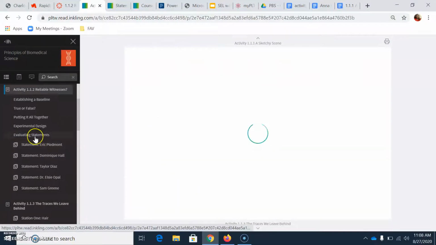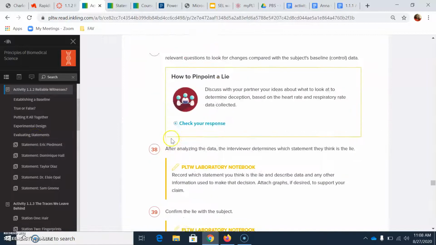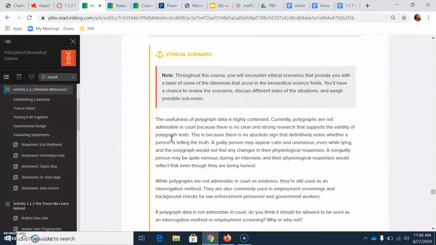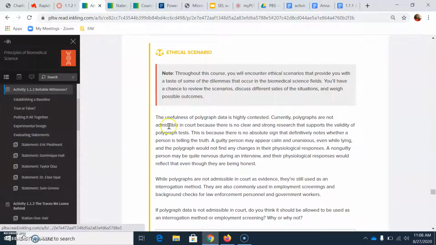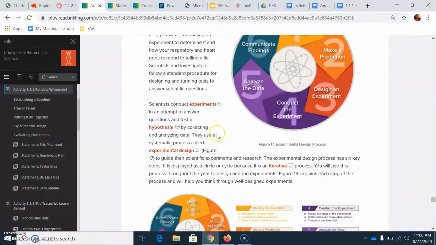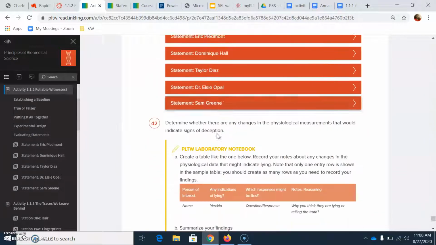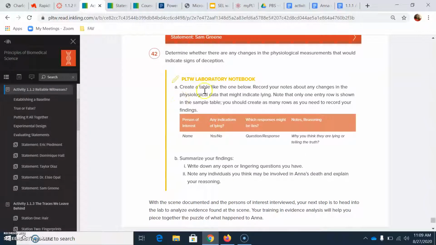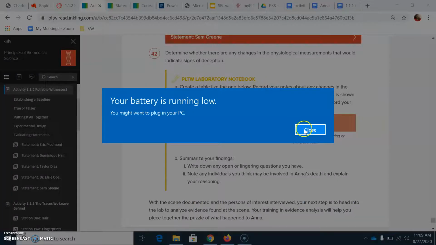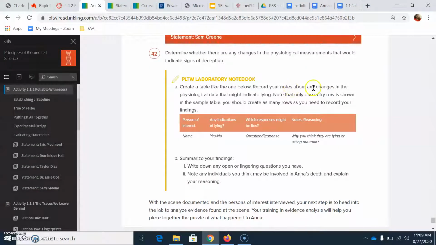So again, you would have to do that for all of the other ones. So you have 5 different statements that you're going to have to go through and log. And that's for 41. And then for 42, it says create a table like the one below. Record your notes about any changes in the physiological data that might indicate lying. Note that only one entry row is shown in the sample table. You should create as many rows as you need to record findings.